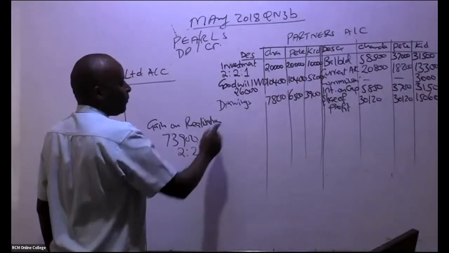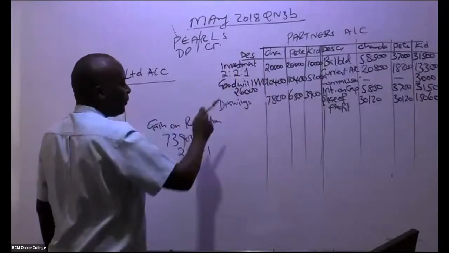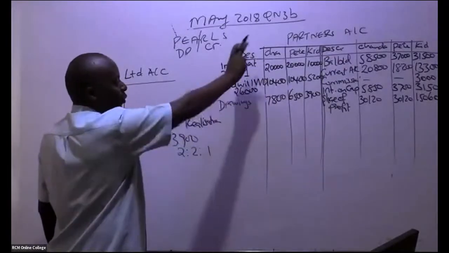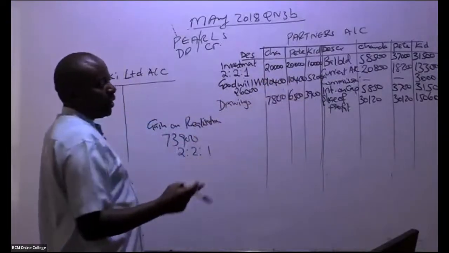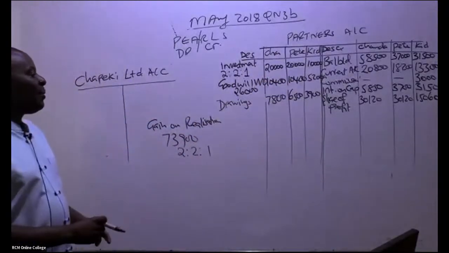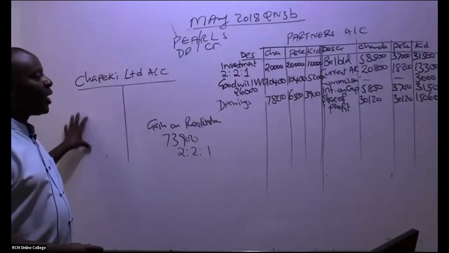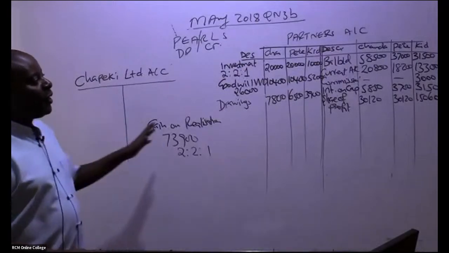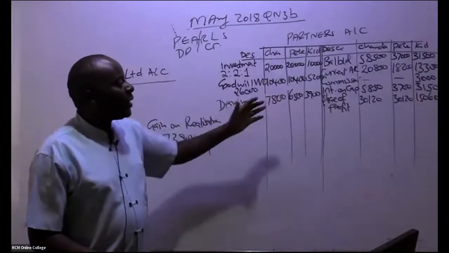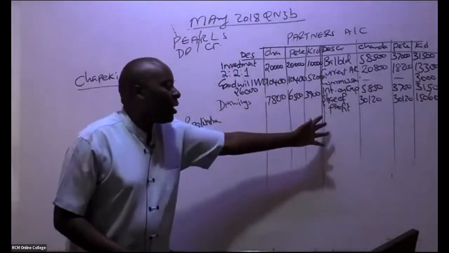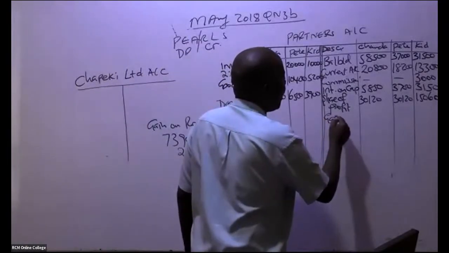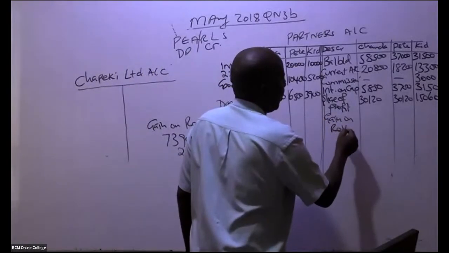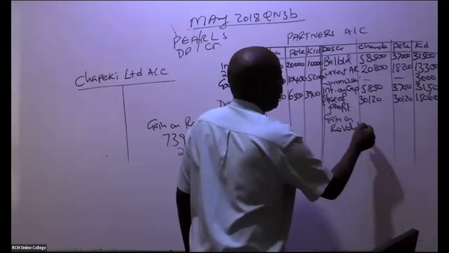So 2/5 for Chanda, 2/5 for Pete, and 1/5 for Kidole. Where am I going to write this gain? Remember, the gain has come on the debit side. When partners get commissions or interest, or when they gain, you credit their accounts. So come and give us the gain on realization.